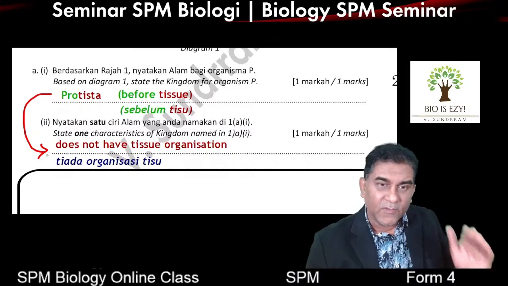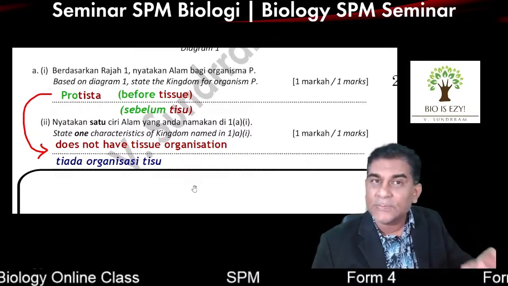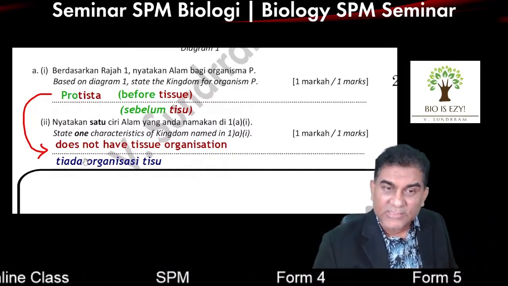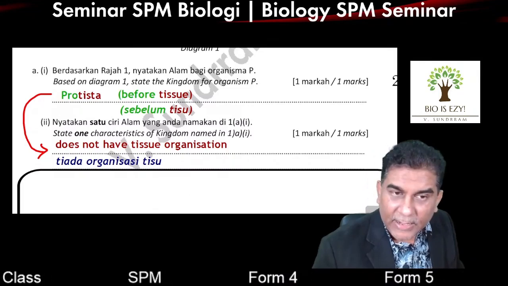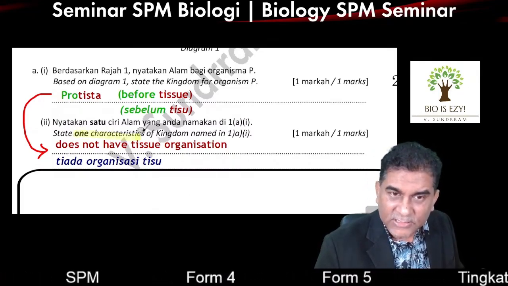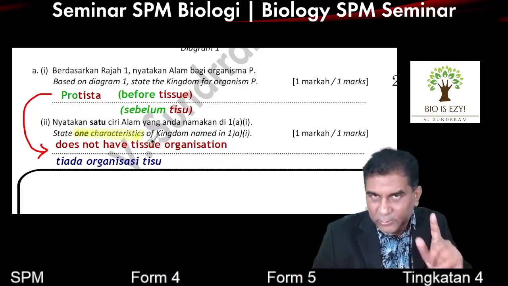So at the moment, we have Protista. Protista is the kingdom. Organisms under the kingdom Protista. One of the main characteristics is they don't have tissue. But I wrote here that one of the characteristics, what it means is there are a lot of characteristics. You need to give only one.